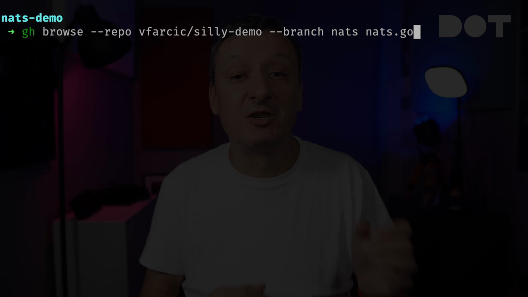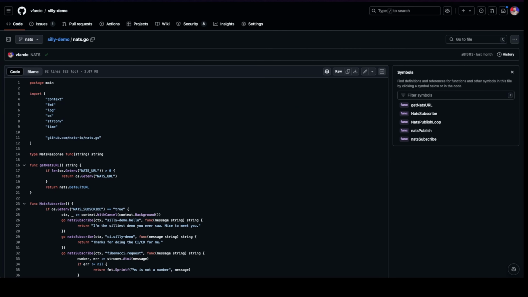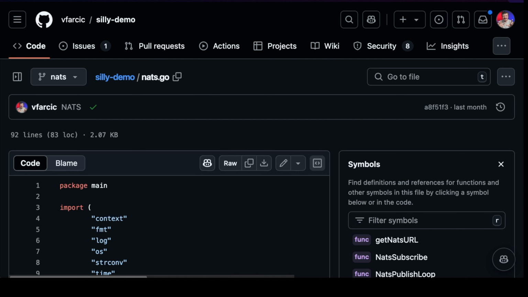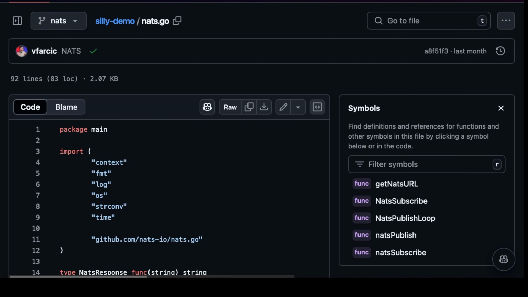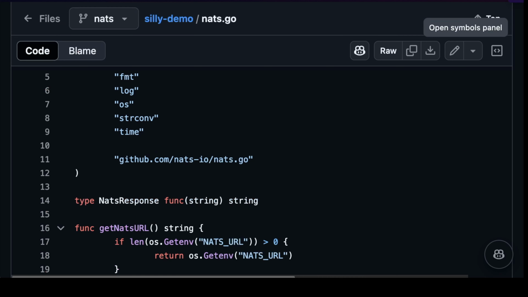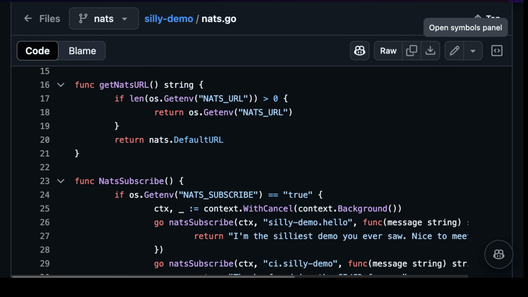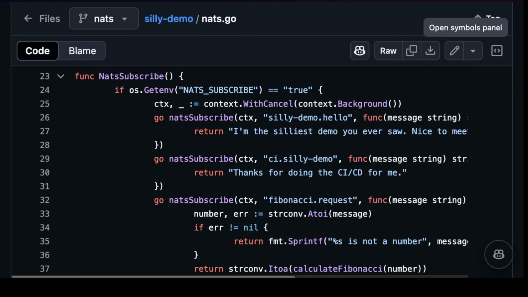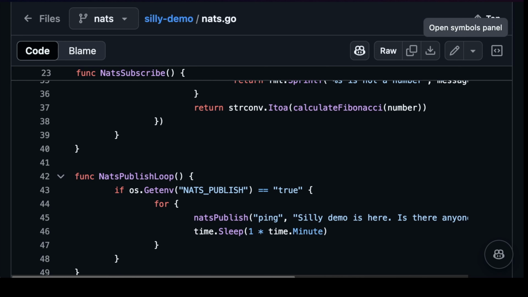Okay, let's take a look at the code that publishes, subscribes, and requests messages from NATS channels. That code was written in Go, but the same logic applies to any other language. NATS supports them all. Now, do not blame NATS if your favorite language is not supported. You probably chose a wrong language to code. It's your problem, not NATS' problem. In any case, the important note is that working with NATS is very simple.